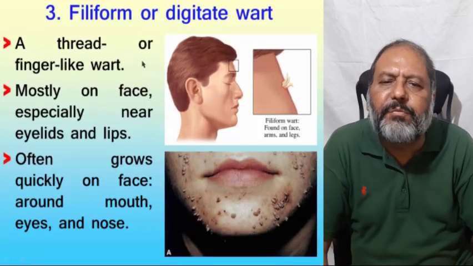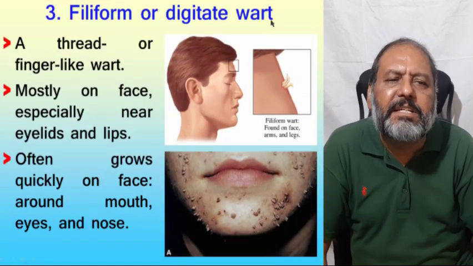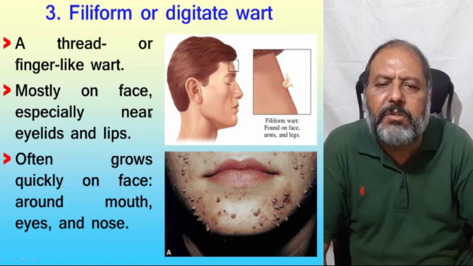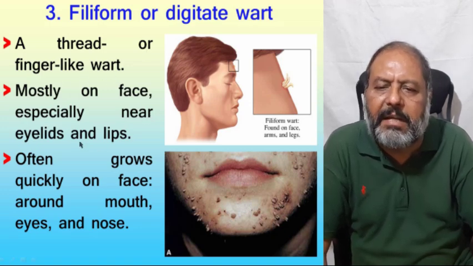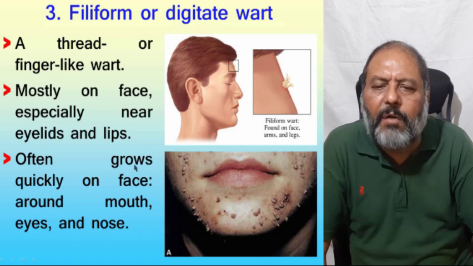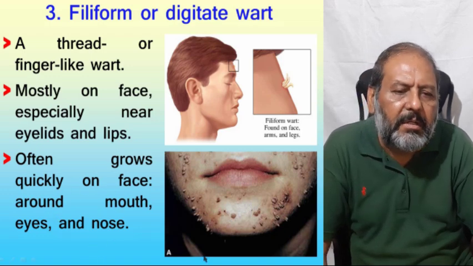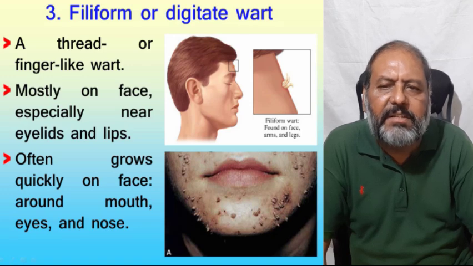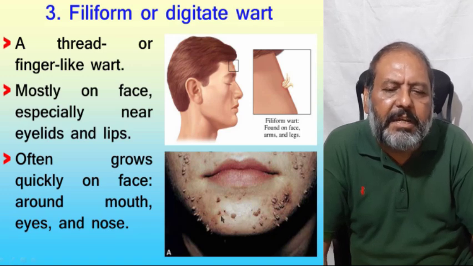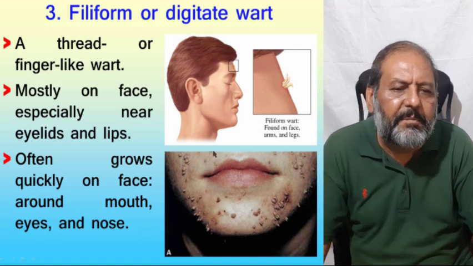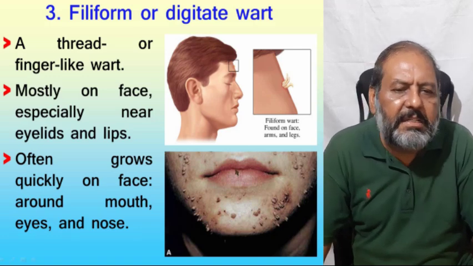The third form is filiform or digitate wart, a thread or finger-like wart, and mostly on the face, especially near the eyelids and the lips. Often grows quickly on the face, around mouth, eyes, and nose. As one can see, these are filiform or digitate because of the name, finger-like projection coming out, and these are mostly on the face.